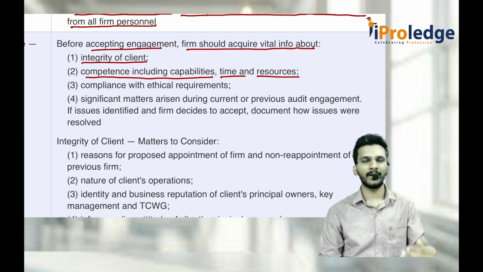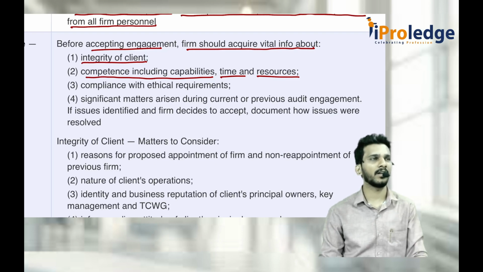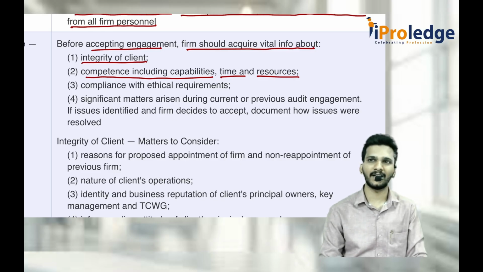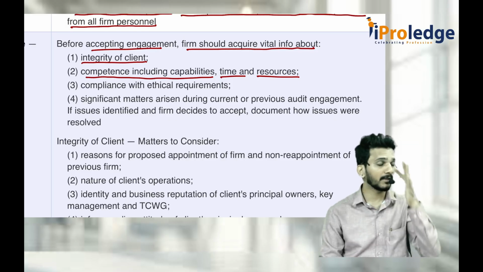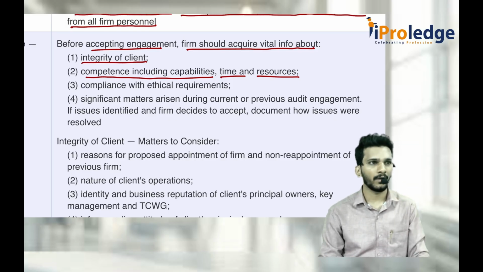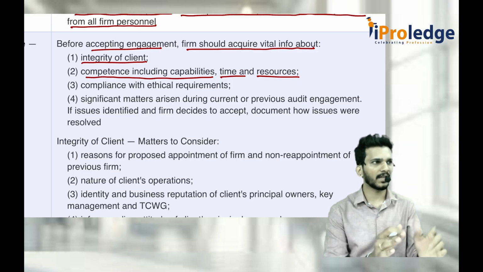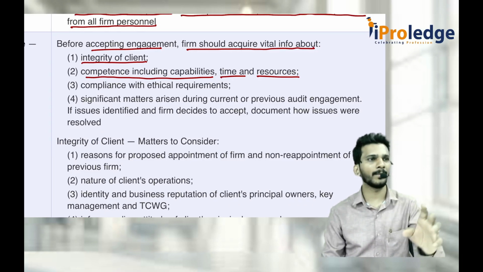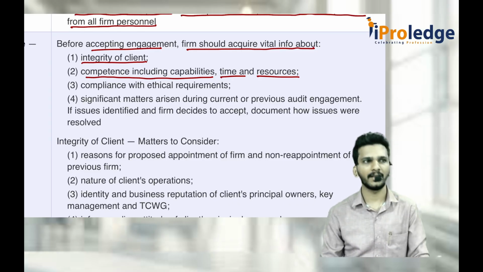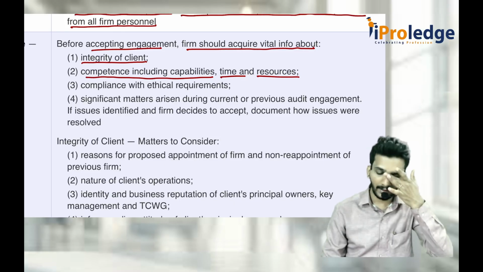Okay, a new client has come, I agree, but we always say in the ethical requirements that consideration should not overtake quality. Quality should always take precedence over consideration. Just because the client comes, it does not mean you should immediately accept the work. Do you have a sufficient team? Do you have sufficient time? Do you have sufficient resources to give the best quality services? If yes, then accept it. If not, never accept any engagement.